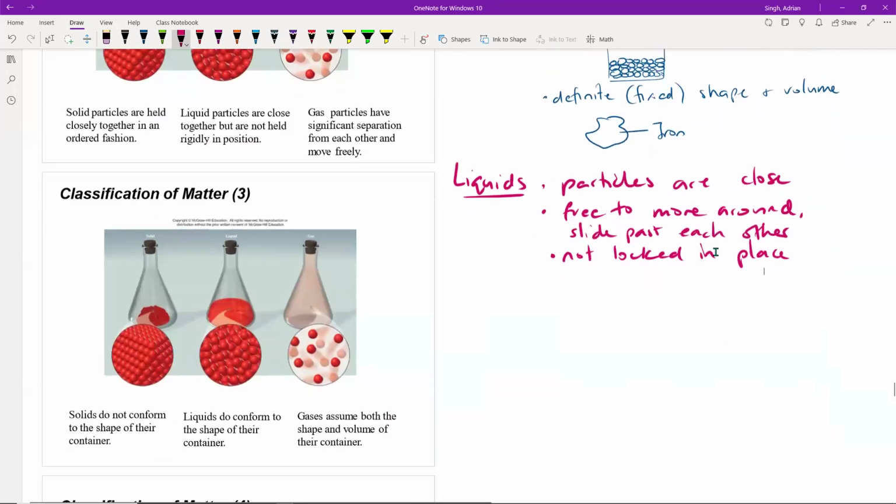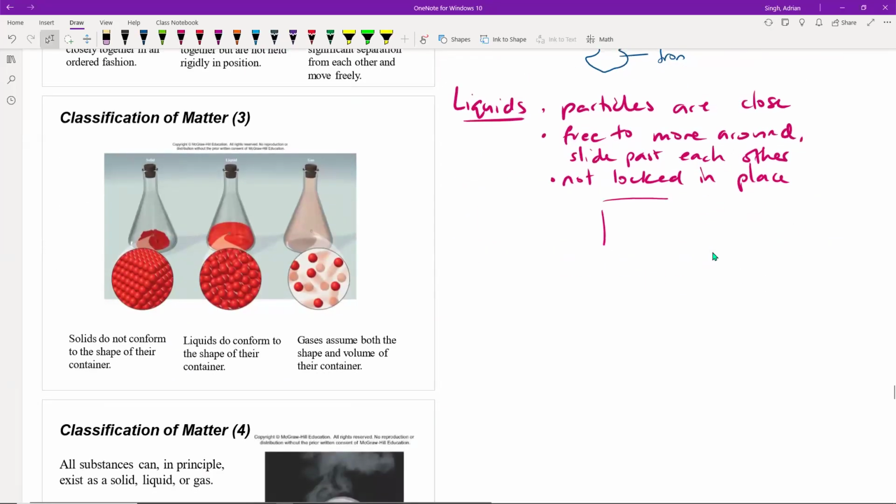So if you think of having a container with, let's say, a liquid, for example, water is in here, the water particles would kind of be like this. So they're fairly close to each other. They're not super close as in a solid. There's a little bit more freedom of motion. These particles can move around, slide past each other very easily. And as a result, the shape of a liquid depends on the container. So the liquid adopts the shape of the container to the extent that it fills the container.